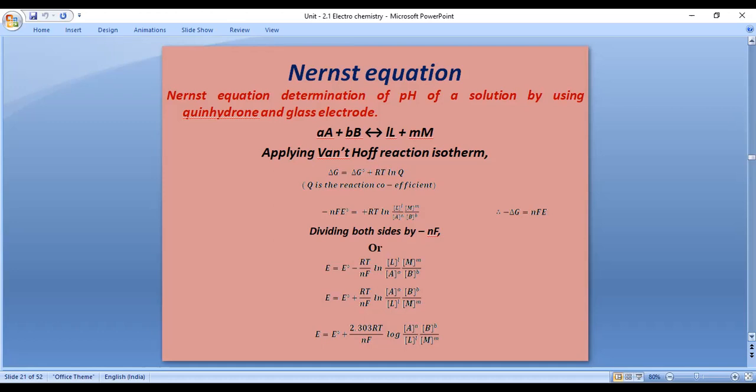If the minus becomes plus, reactants and products swap. Finally we get E equals E naught minus 2.303 RT divided by nF log reactants concentration over product concentration.